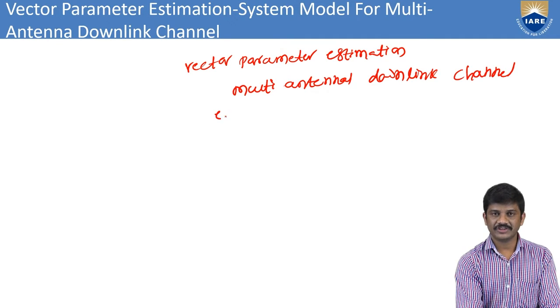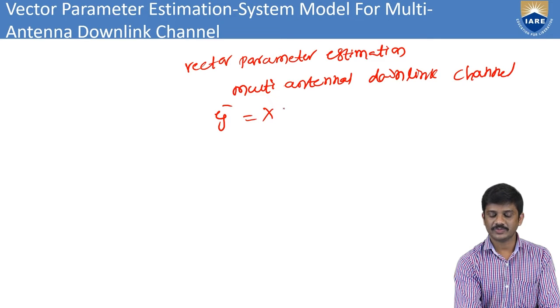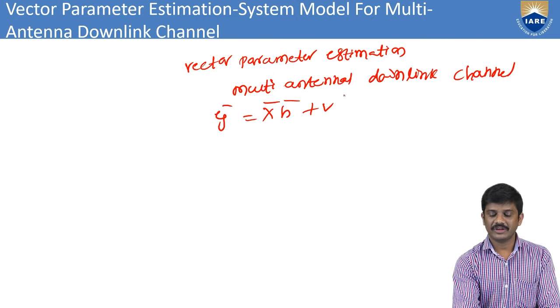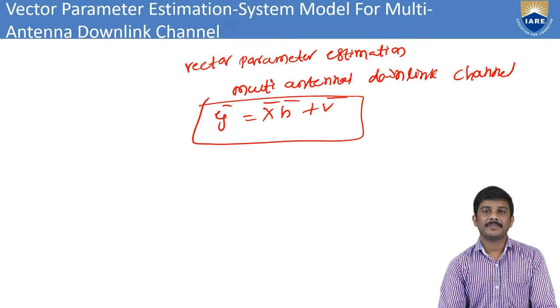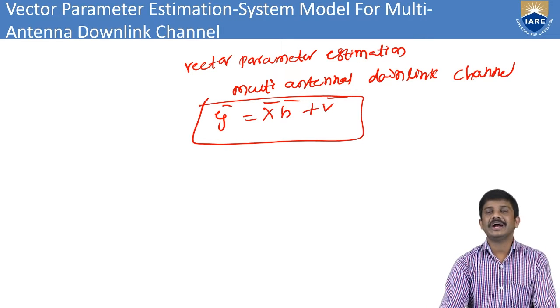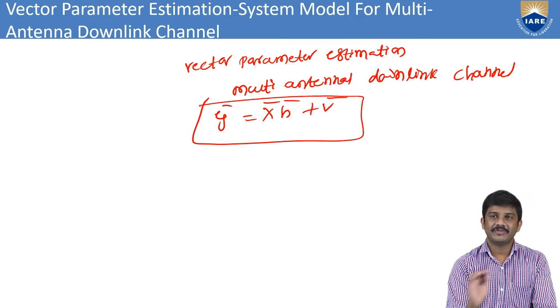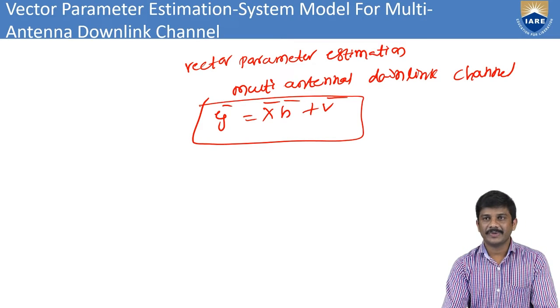For that I can write the vector y bar equal to x bar h bar plus v bar. Here we can write this as the final equation for the vector parameter estimation of the multi antenna downlink channel. That is y bar equal to x bar h bar plus v bar.